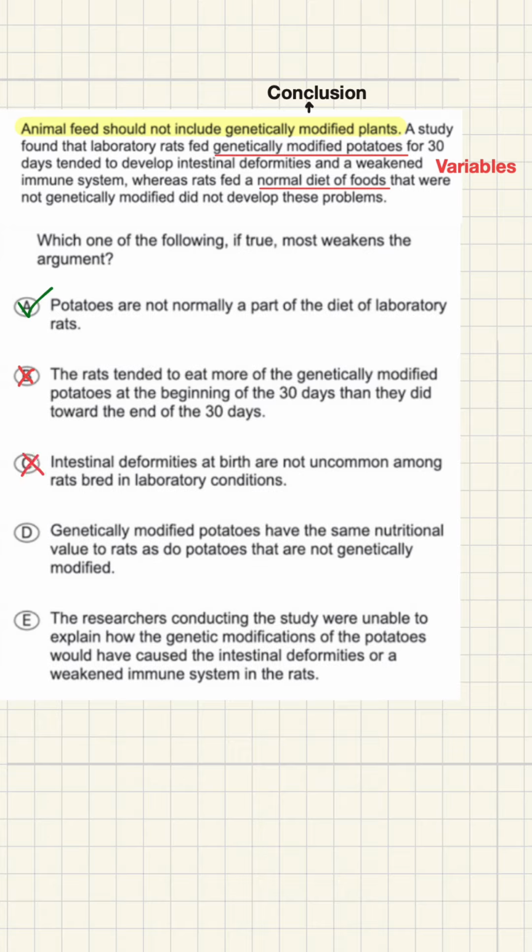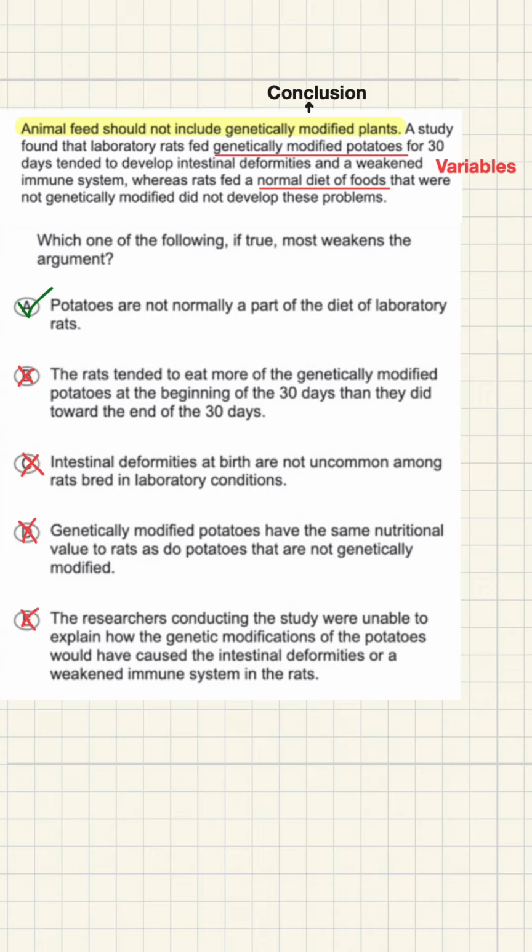C talks about intestinal deformities at birth. The stimulus is about rats developing deformities after being fed genetically modified potatoes. Birth defects are irrelevant. D says genetically modified potatoes have the same nutritional value as regular potatoes. Nutritional value isn't the issue. Harmful effects don't have to show up in nutrition labels. Something can be nutritionally identical and still be toxic.